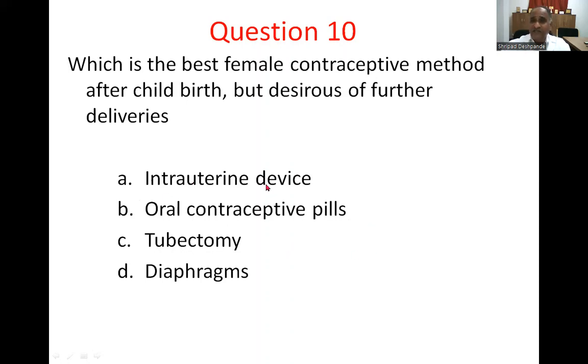The intrauterine device is the right choice. I have not referred to any of the books for this; you can go back and see Park's community medicine and you will find this information. So option A, intrauterine device, is the correct response.